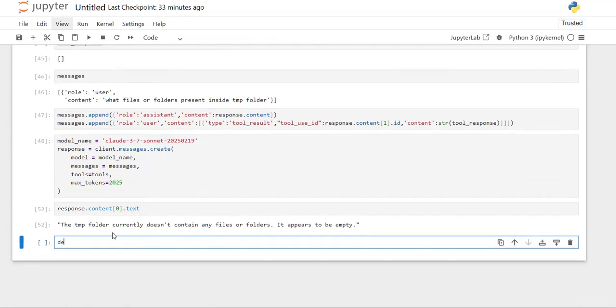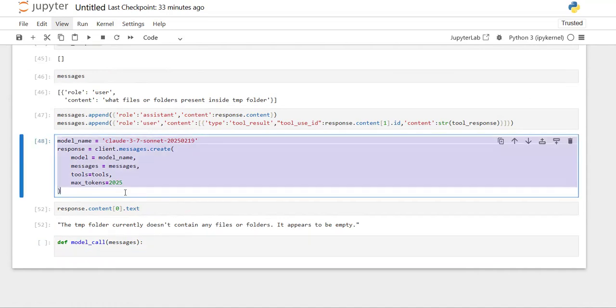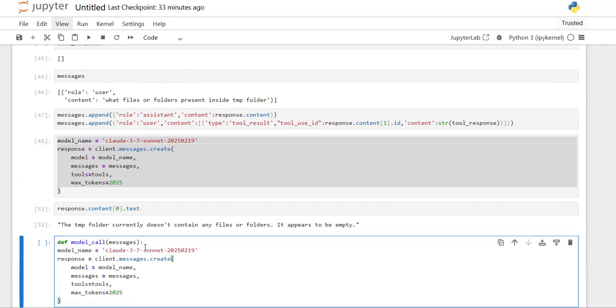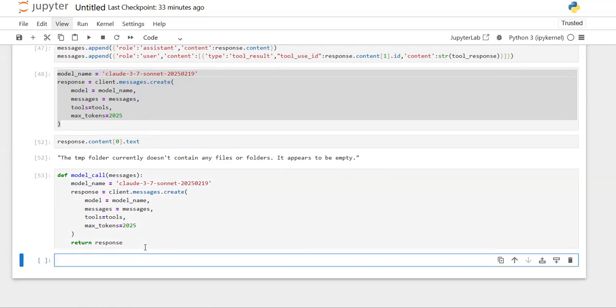So I'm defining a model call function: whenever I get model call of messages, I'll do this model calling and return the response back. So we standardly define the function for model calling.